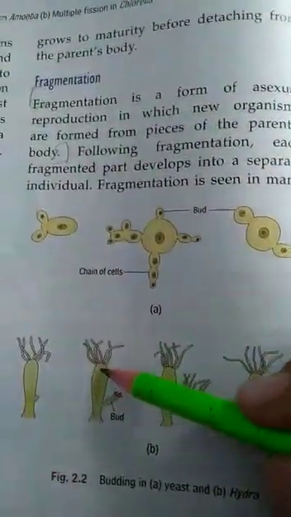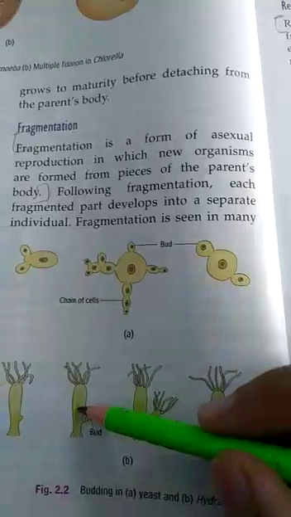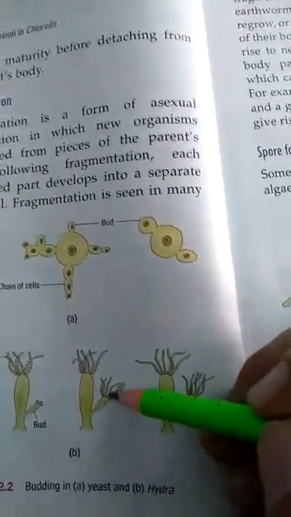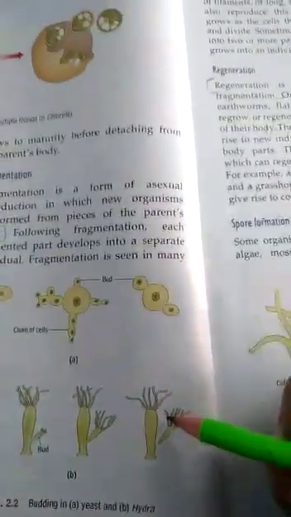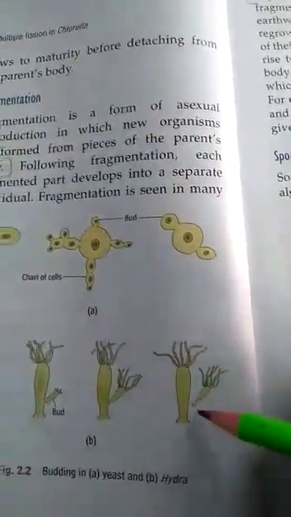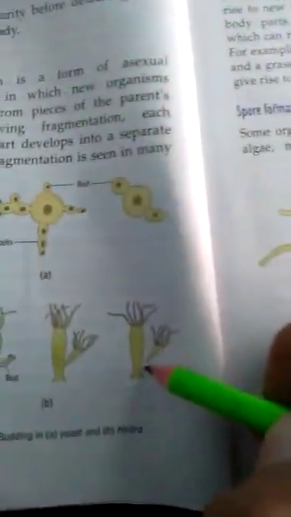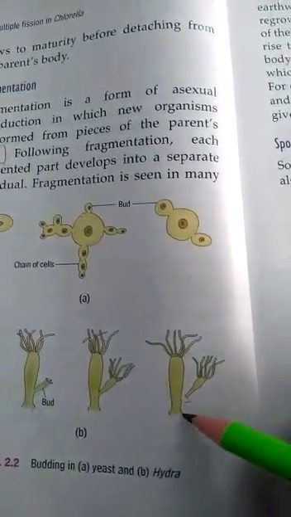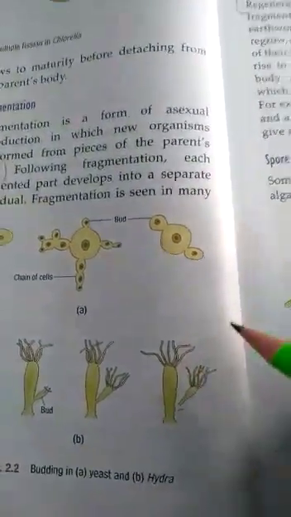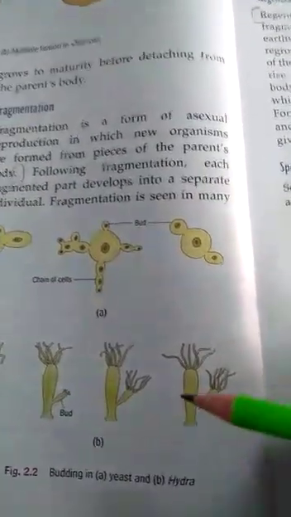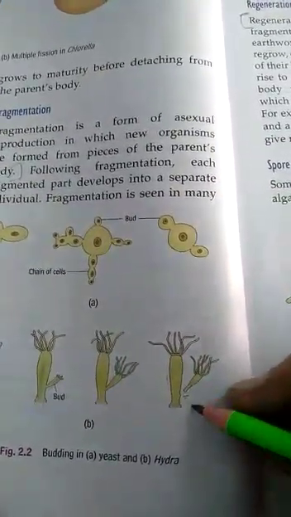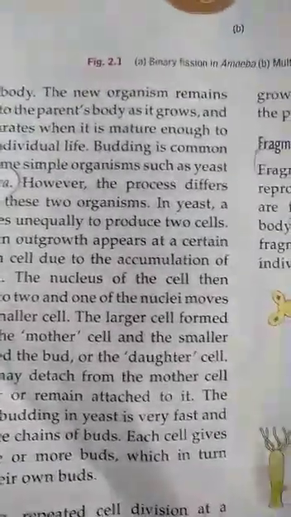This is the example of budding in yeast, and then with the help of hydra. See, the outgrowth is being attached to the parent. It is growing and until it gets to its full height, it remains attached, and once it gets favorable condition, it lives its life alone, individual life. Until it doesn't get mature, it will remain attached, but once it gets mature enough to handle the environment of nature and to adapt into the environments, it gets constricted away from the parent cell. Okay, this is the example of budding in yeast.